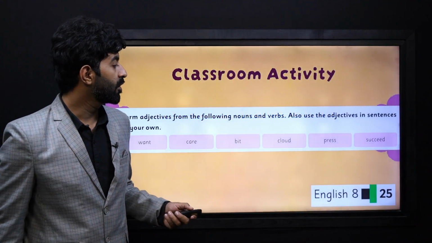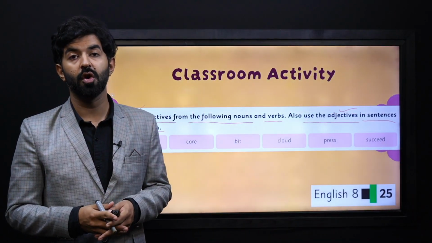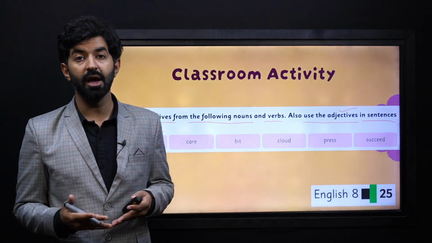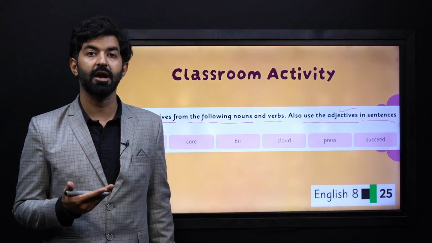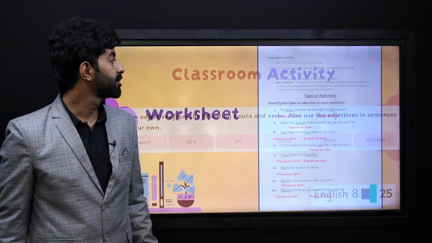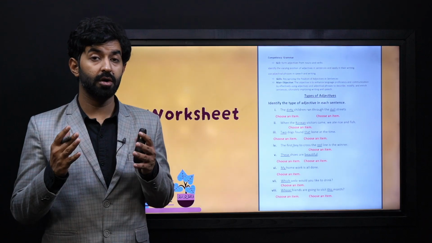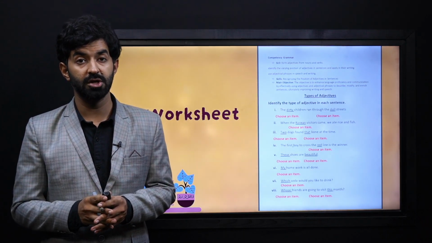And now, for your classroom activity from page 25, you have to form adjectives from the following nouns and verbs. Also, use the adjectives in sentences of your own. Now, these words can be a mixture of nouns and verbs, and by using affixes, which are prefixes and suffixes, you can form new adjectives from these words. Now, this is your worksheet to solve, and you will put your learning into practice by solving this worksheet.